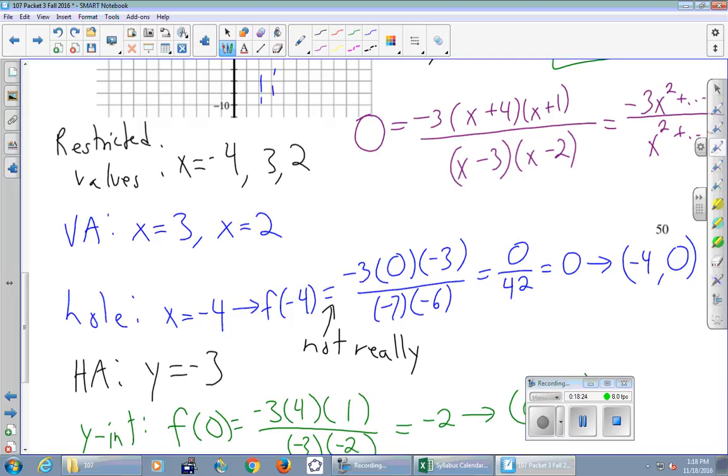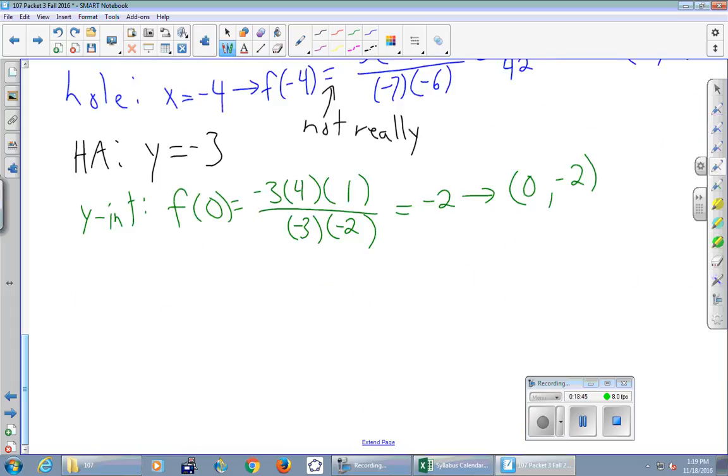To make a fraction equal to 0, which piece is the one that we want to equal 0? It's the top numerator, right? It's not the bottom equal to 0. It's the top equal to 0. That's how you make a fraction equal to 0. So we're going to set the top equal to 0. I'm just going to write that top part down below. Zero equals -3, x plus 4, x plus 1. Everybody see it? Ignoring the bottom completely.